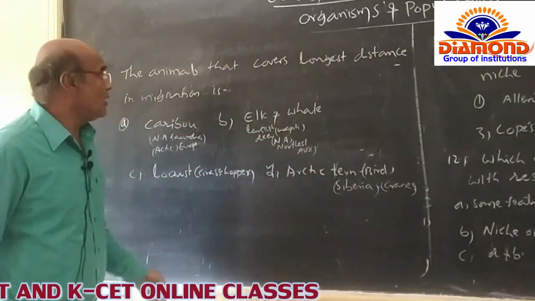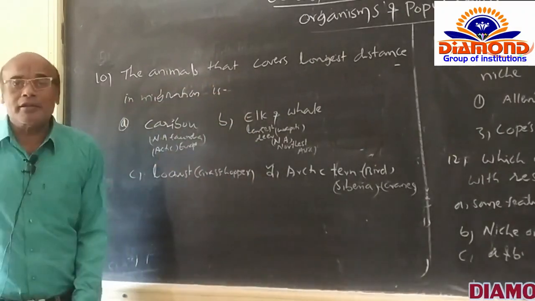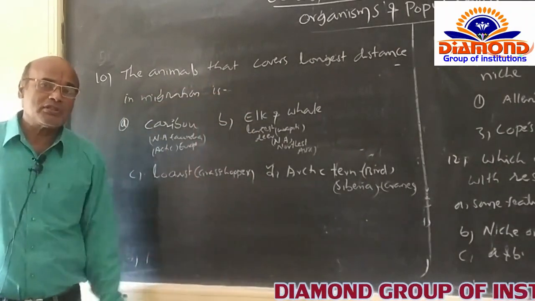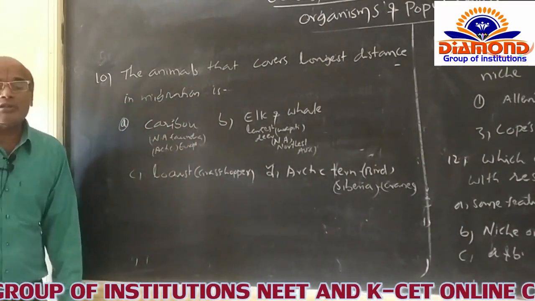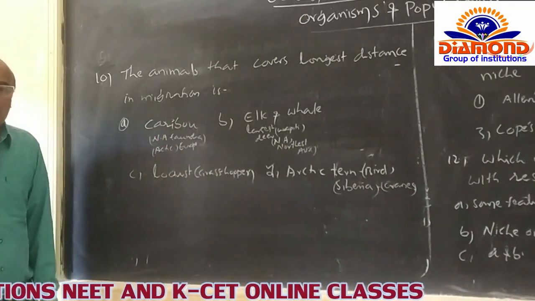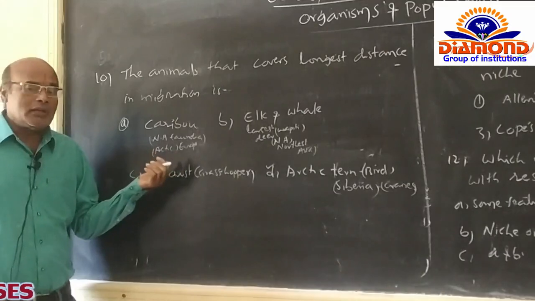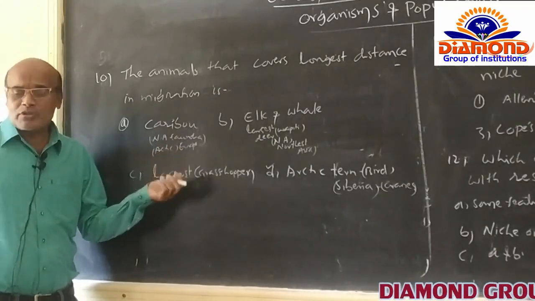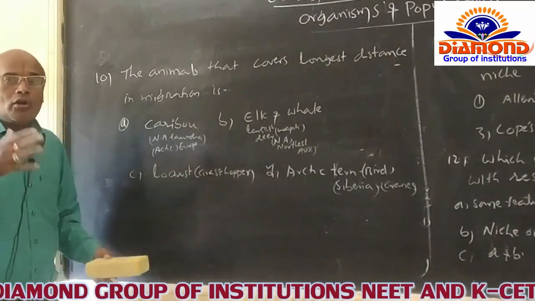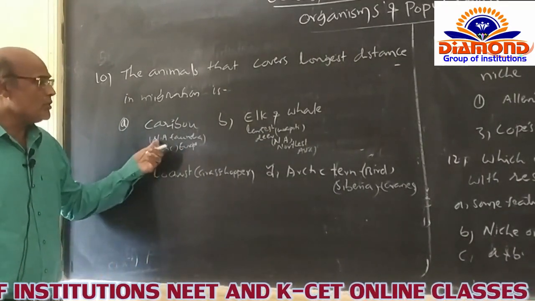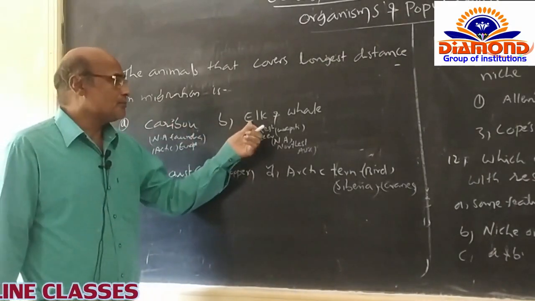The question is: the animal that covers the longest distance in migration is. The four options are like this: caribou. Caribou is a species of deer confined to North America and the Arctic and tundra regions. Of course, they may migrate a little distance but not the longest distance. That's why option A is not related.